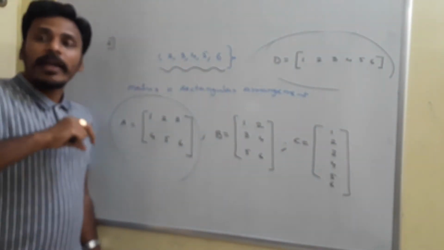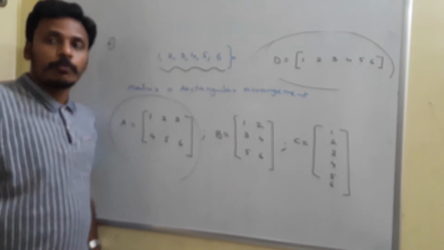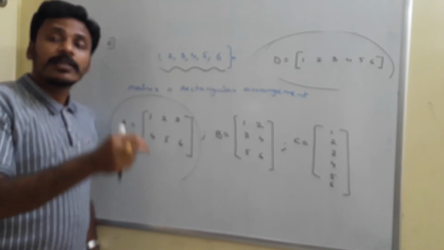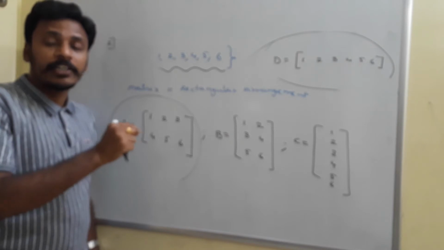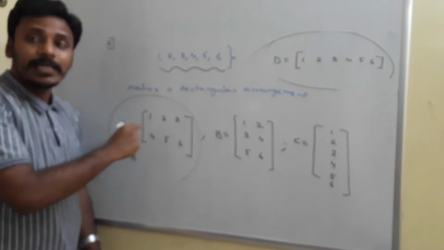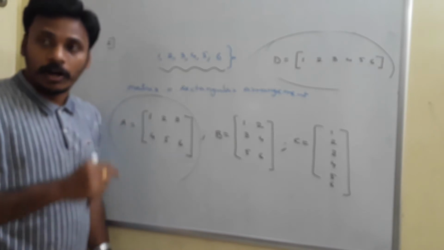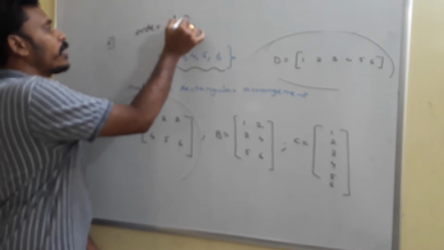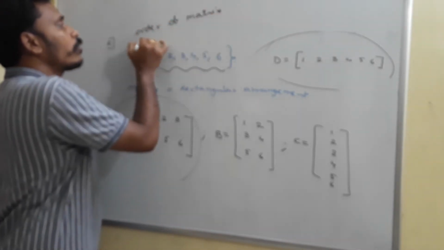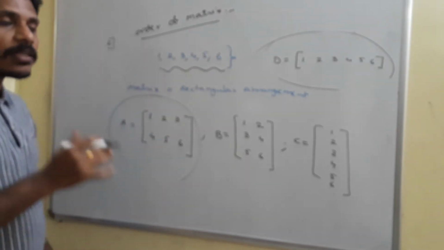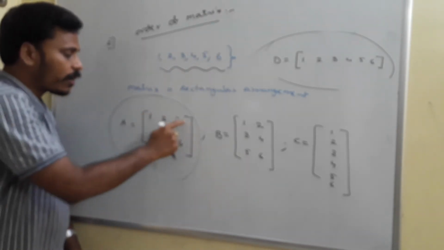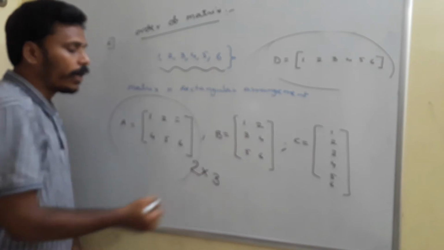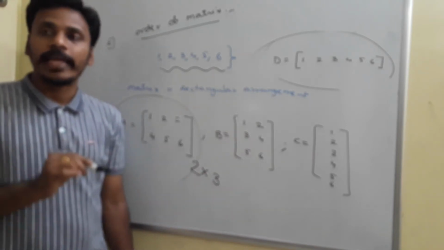So see, if my intention is to pay concentration on only one particular matrix, I need to give, along with the elements, a particular order also, particular dimensions also. Here we call the number of horizontal rows and number of vertical columns the order of the matrix. So the order of the matrix is also very important here. Without this order we can't pay our attention on a single matrix. Here there are 2 horizontal rows and 3 vertical columns, so its order is 2 by 3. You need to read it like 2 by 3, not like 2 into 3.